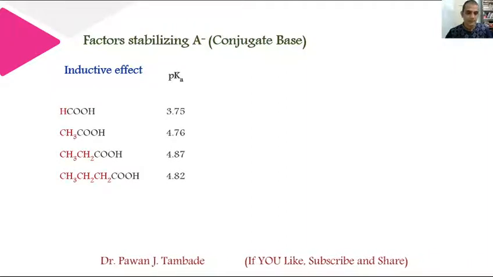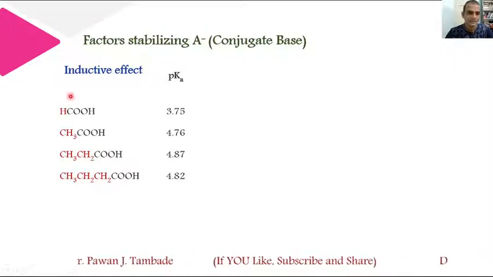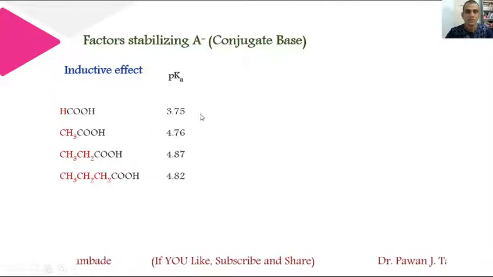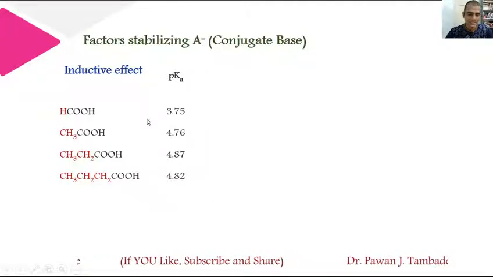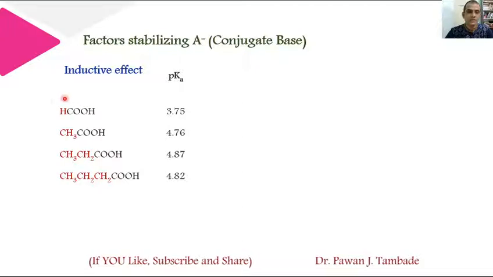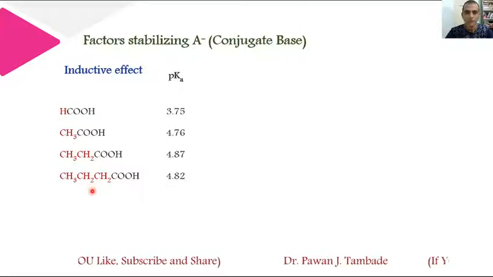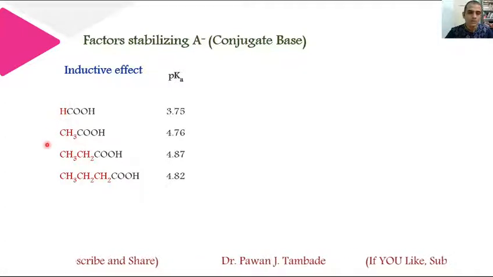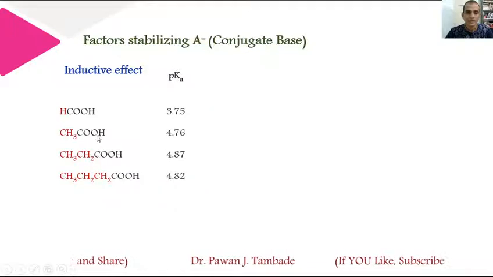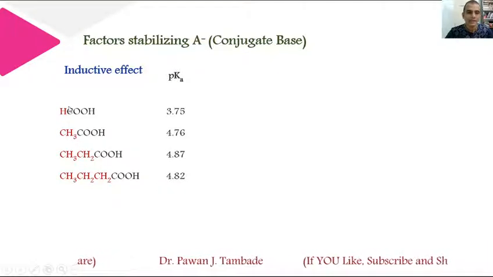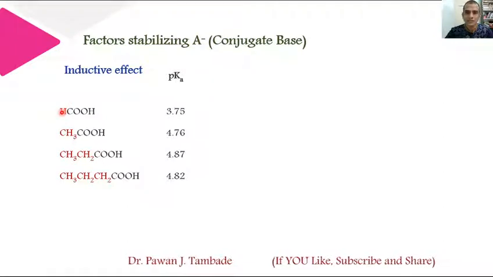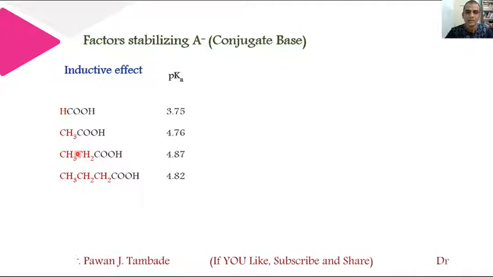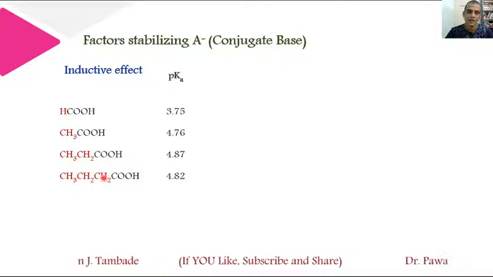So look at this example. In this case, these are some acids and these are the pKa values of these acids. From the pKa value we can clearly say that formic acid is most acidic among these 4 acids. Now if you look at the atoms or groups which are attached to the carboxylic acid functional group, then you can clearly say that in formic acid hydrogen is attached, in the second CH3 is attached, in the third ethyl group is attached, and in the fourth this propyl group is attached.